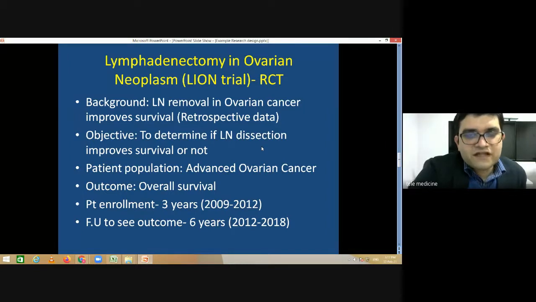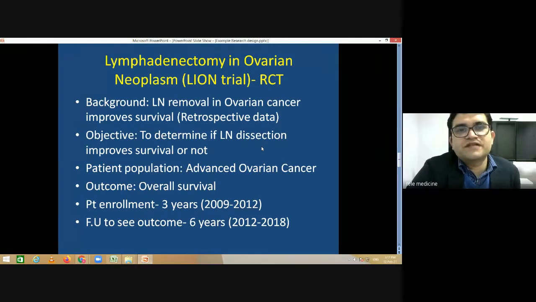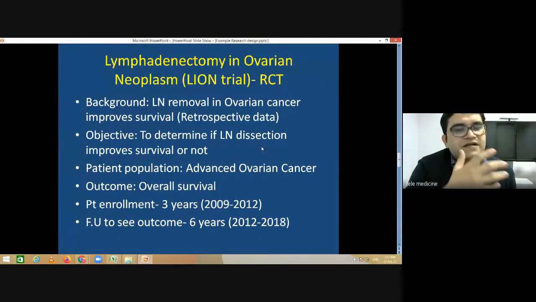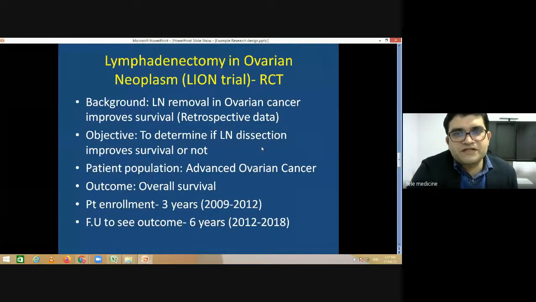And this is the last example I want to share with you. It's an example of a randomized control trial. As I said, randomized control trials are not easy to do. There are a lot of ethical issues, a lot of other issues related to it. But when do you think that, okay, a study I am reading is a randomized trial or not? Or should I do a randomized trial or not?